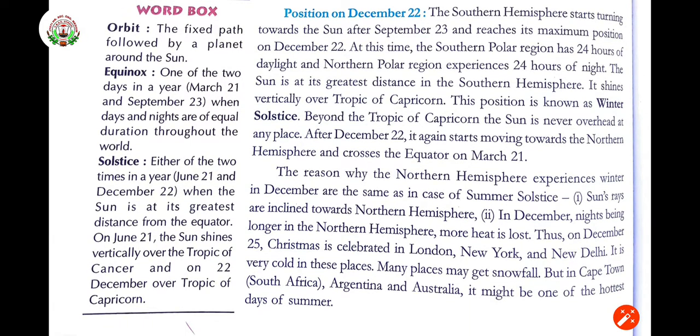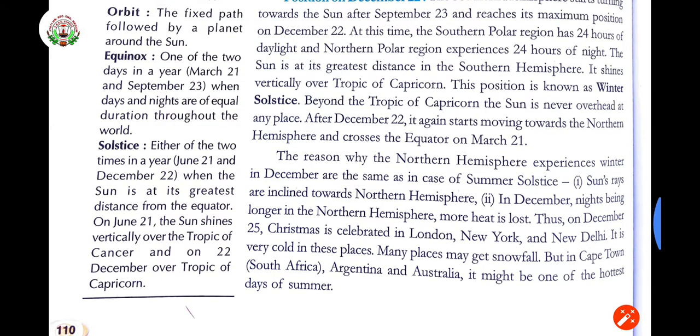The sun is at its greatest distance in the southern hemisphere. It shines vertically over the Tropic of Capricorn. This position is known as the winter solstice. Beyond the Tropic of Capricorn, the sun is never overhead. Okay, whether it is beyond the Tropic of Cancer, now, it is never coming overhead. After December 22nd, it again starts moving towards the northern hemisphere and crosses the equator on March 21. So this cycle is happening every year continuously like that only.